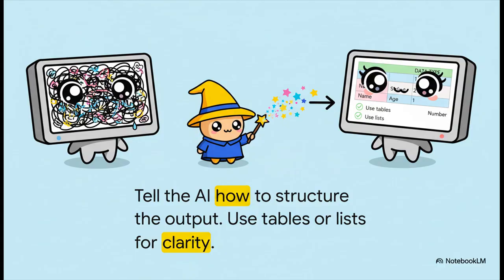And finally, you gotta specify the format. This is so important for making your app actually usable. I mean, imagine if our recipe app just gave you a giant wall of text. It'd be a nightmare, right? By telling the AI to put the output into, say, a clean table or a simple bulleted list, you make sure all that great information is organized, clear, and actually easy to use.